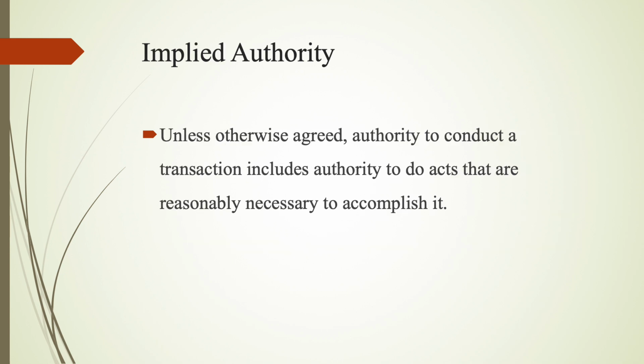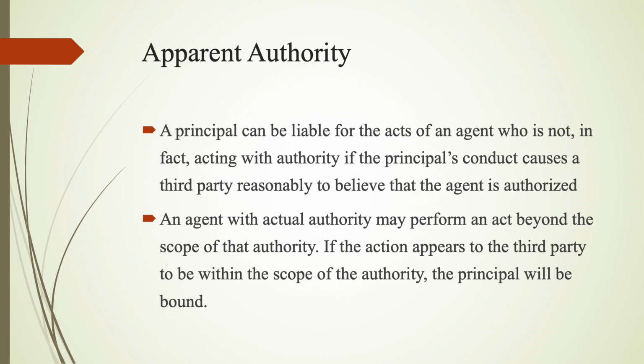Implied authority: unless otherwise agreed, authority to conduct a transaction includes authority to do acts that are reasonably necessary to accomplish it. Apparent authority: a principal can be liable for the acts of an agent who is not, in fact, acting with authority if the principal's conduct causes a third party reasonably to believe that the agent is authorized. An agent with actual authority may perform an act beyond the scope of that authority. If the action appears to the third party to be within the scope of the authority, the principal will be bound.